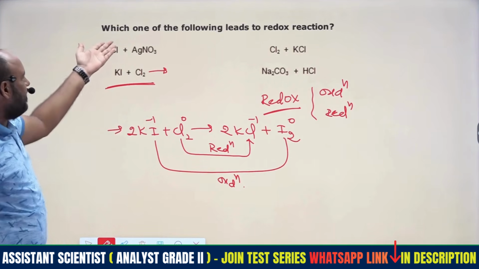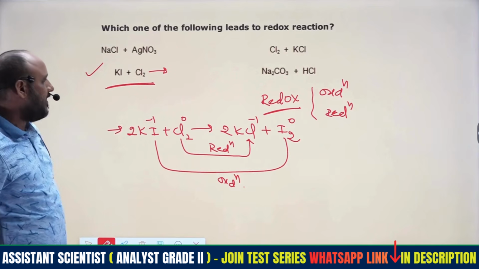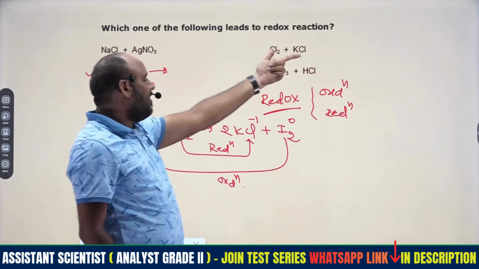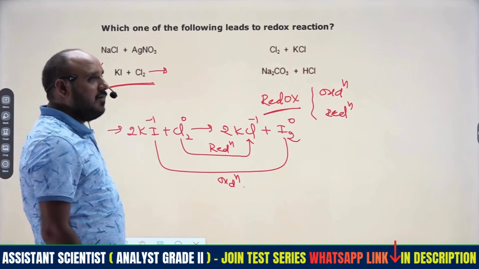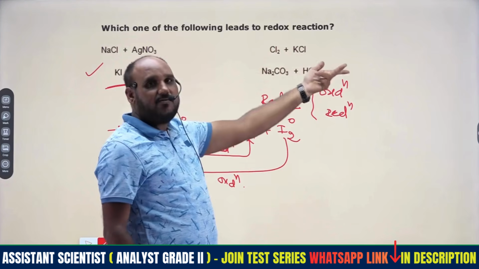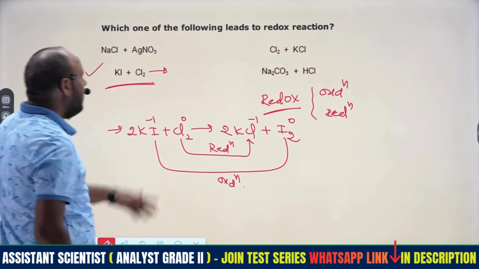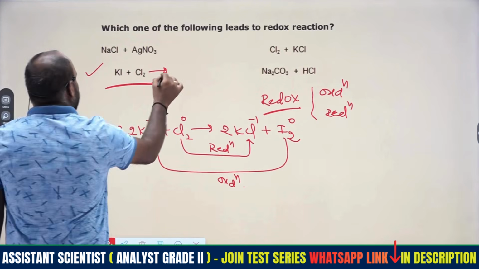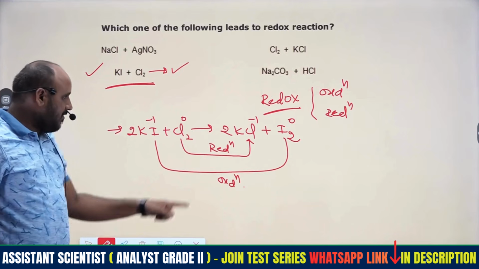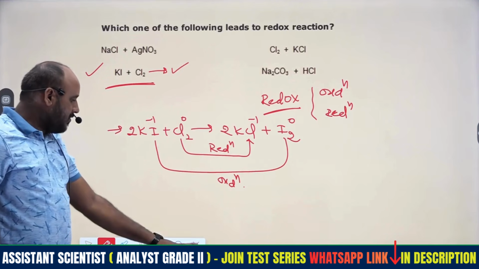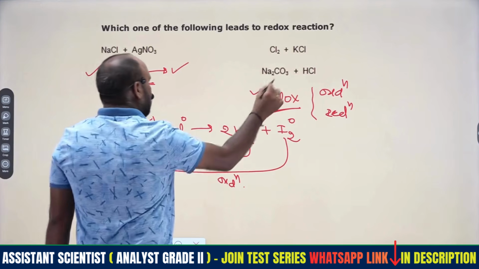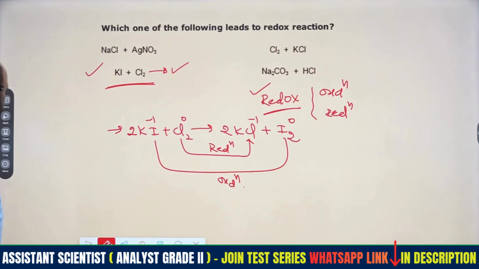So the first one will be a precipitation reaction, where HCl will be precipitate. Then KCl and chlorine react, and a KCl3 complex will be formed. And with sodium carbonate and HCl, we get H2CO3, carbonic acid, and NaCl. Therefore the redox reaction will be only KI plus Cl2 giving 2KCl plus I2, because both oxidation and reduction are present, hence it is called a redox reaction, right?